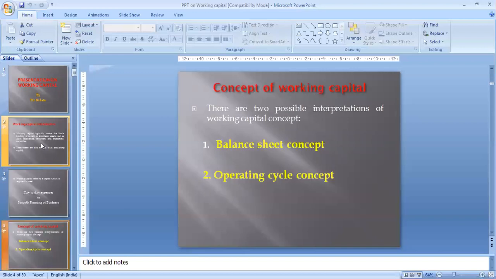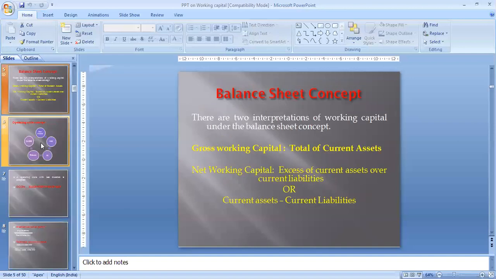Okay. Now, concept of working capital: there are two possible concepts of working capital. So we can categorize the concept into two parts. First is the balance sheet concept and second is the operating cycle concept. Balance sheet concept is divided into two parts: gross working capital and net working capital. Okay? What is gross working capital?